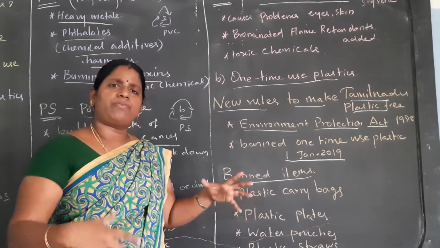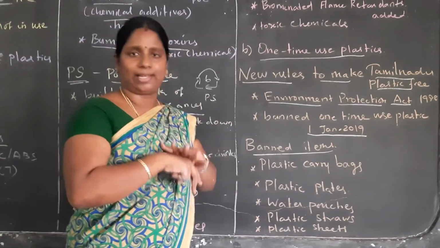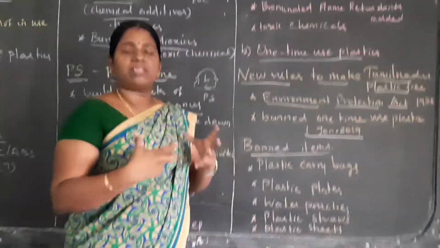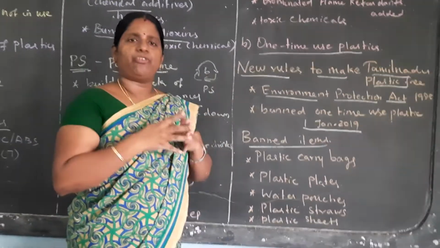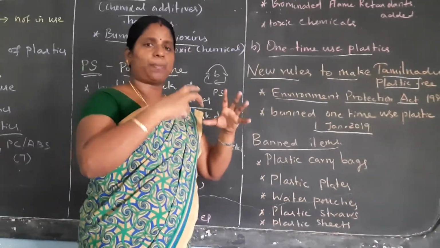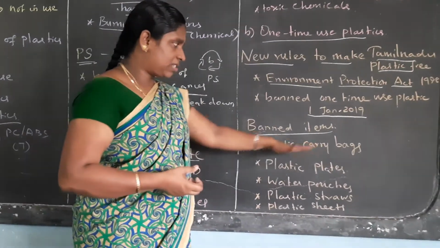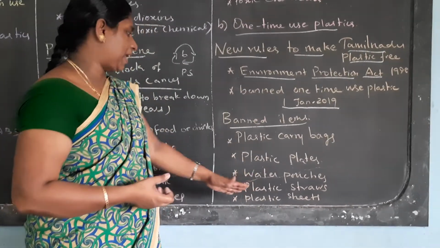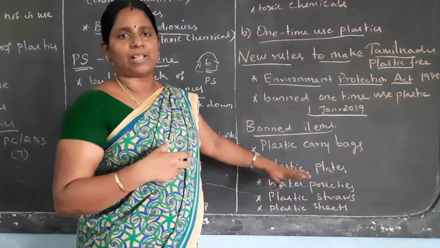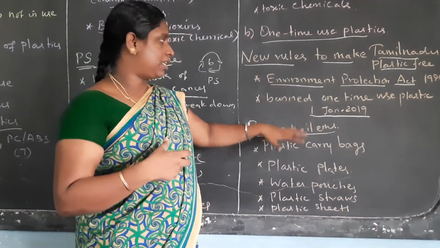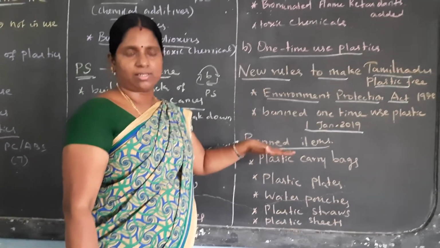Most people use this type of plastic items regularly or daily, so a lot of plastic waste is present in each and every area. If you look at the corporations, there are a lot of plastic items in each and every street. So plastic carry bags, plates, water pouches, plastic straws, sheets. Nowadays, in a lot of shops, they ban plastic items. These are the items that the Tamil Nadu government has banned.